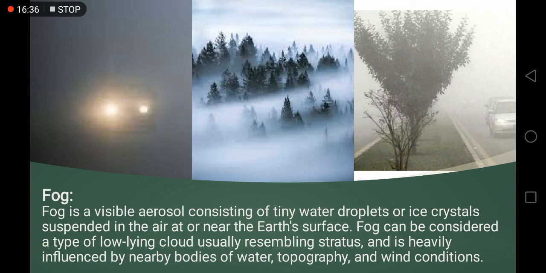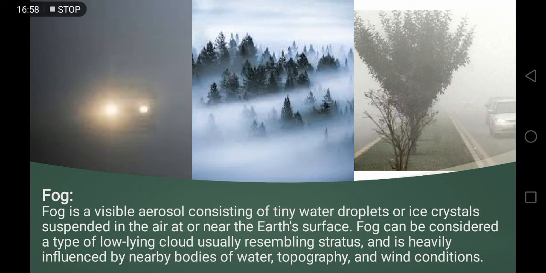Okay, fog. Fog is a visible aerosol consisting of tiny water droplets or ice crystals suspended in the air at or near the Earth's surface. Fog can be considered a type of low-lying cloud, usually resembling stratus, and is heavily influenced by nearby bodies of water, topography, and wind conditions.